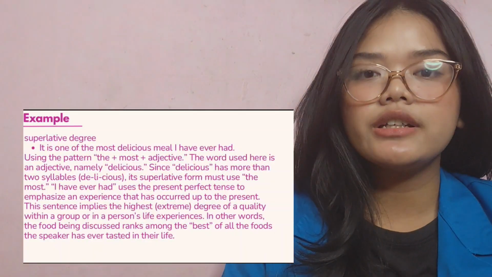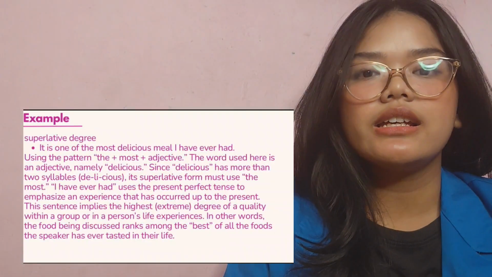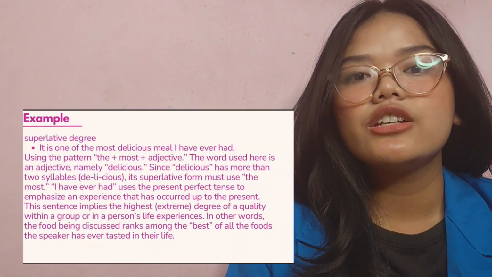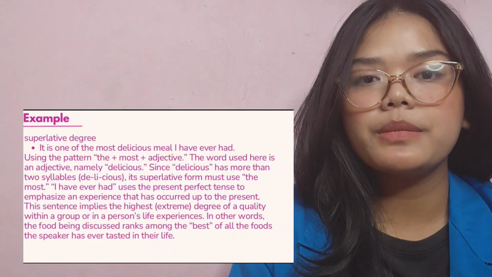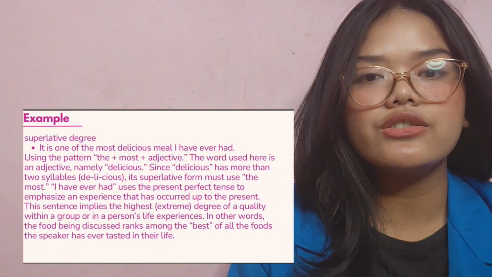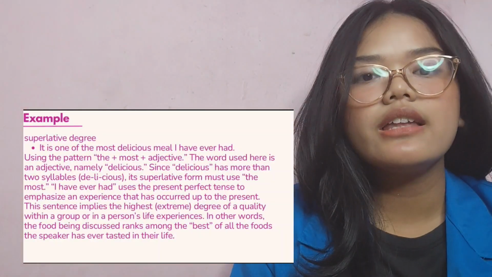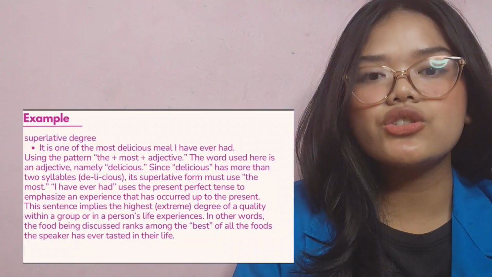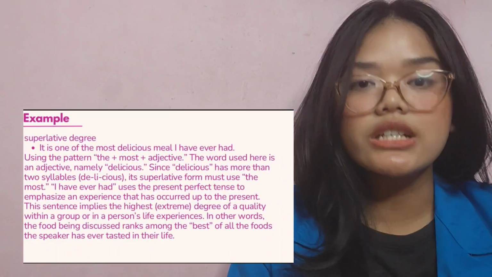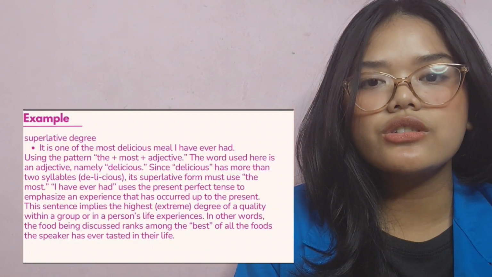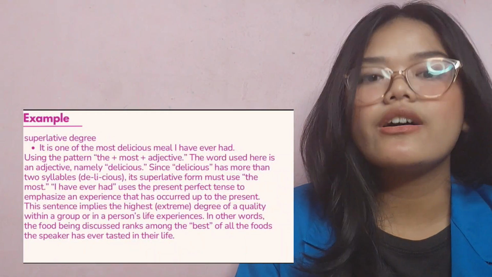Next example is the superlative degree. It is one of the most delicious meals I have ever had. Using the pattern the plus most plus adjective, the word used here is an adjective, namely delicious. Since delicious has more than two syllables, most delicious is the superlative form. Most is used in the phrase the most, I have ever had.